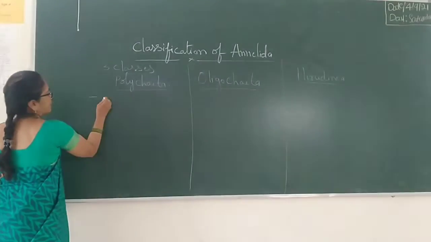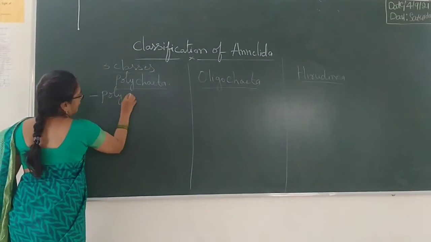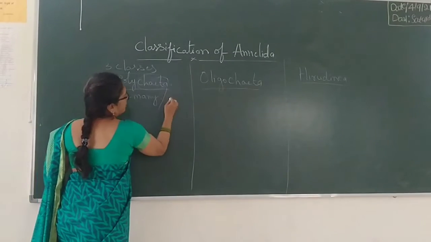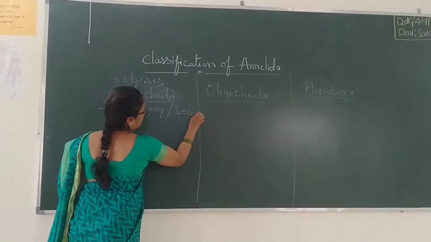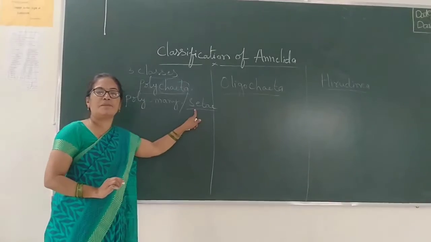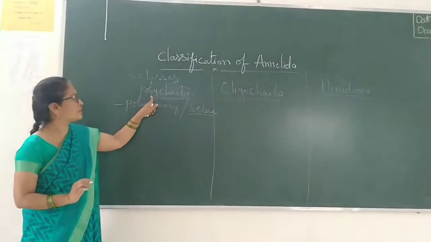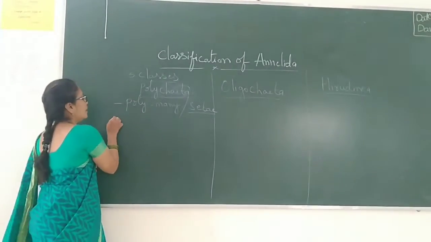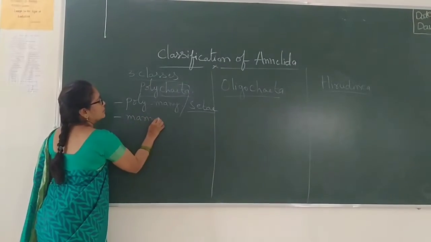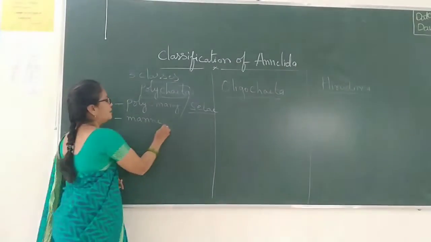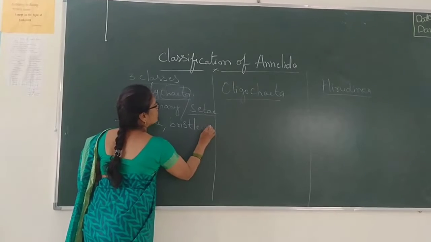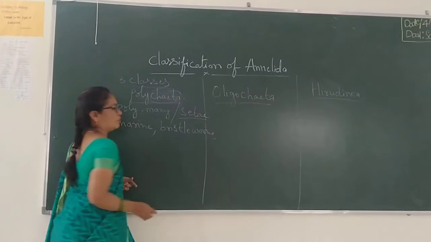Here, Polychaeta means poly means many. Chaeta means setae. Here in them they contain so many setae which help in locomotion, so that name is given to this class. Next, they are mostly marine, which means they live in marine water, and they are called bristle worms.